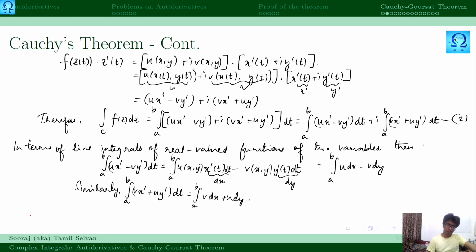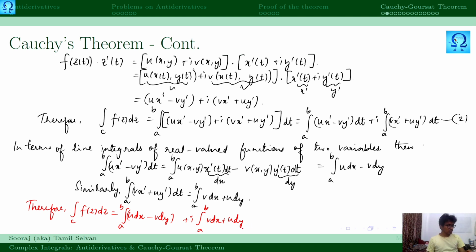Therefore integral over C f of z dz is integral a to b u dx minus v dy plus iota times integral a to b v dx plus u dy.